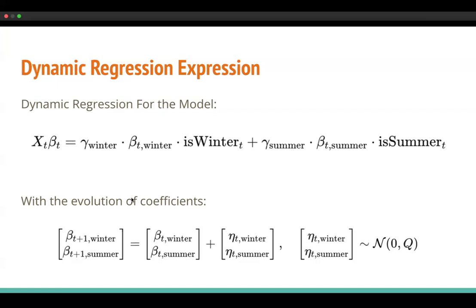What evolves as time goes on is the coefficients of the two predictors. For each time t plus 1, it is the coefficient of the previous time plus a variable given a prior from a normal distribution.